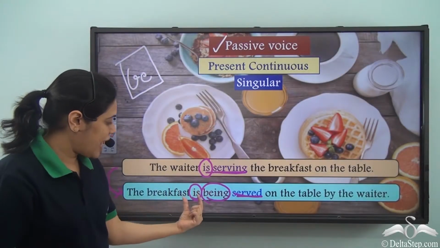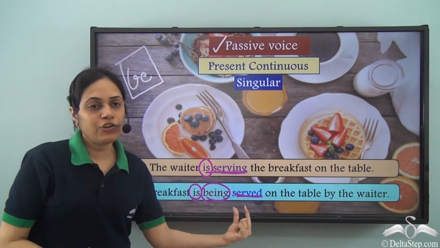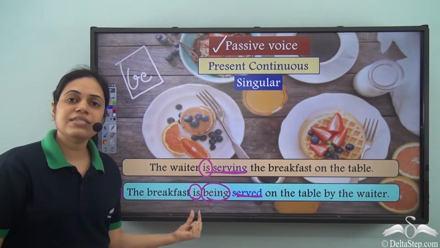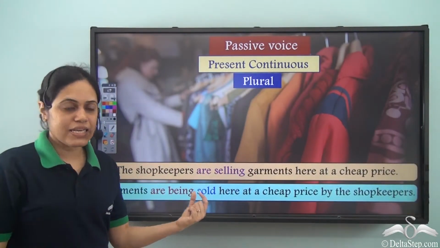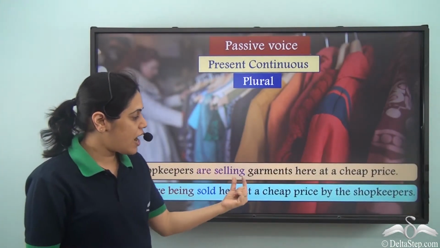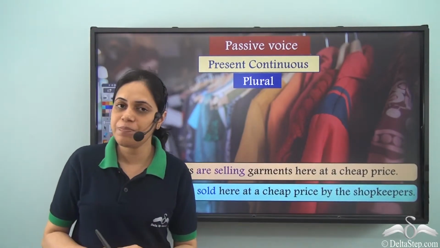Also note that we are using singular here. Is is the singular form. Now in this sentence, the shopkeepers are selling garments here at a cheap price.